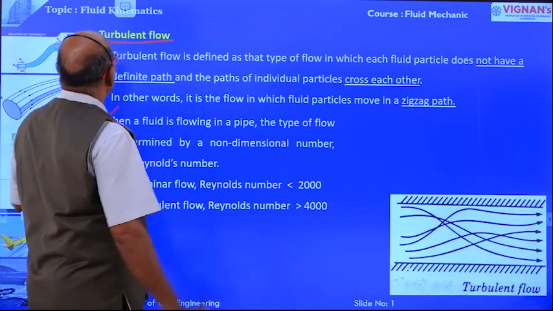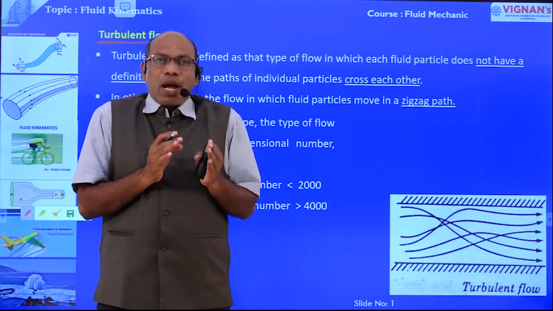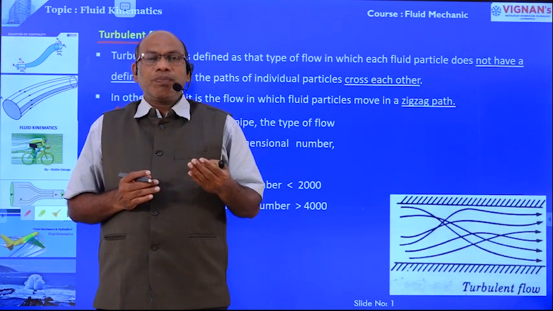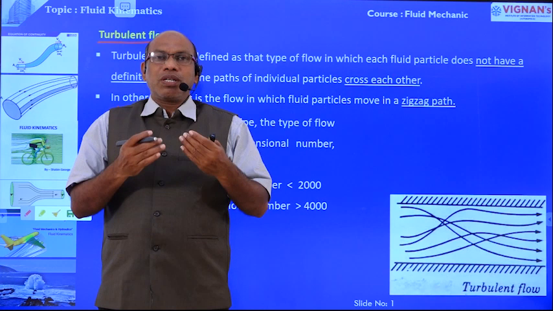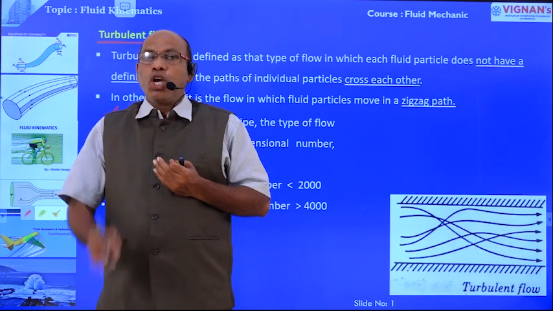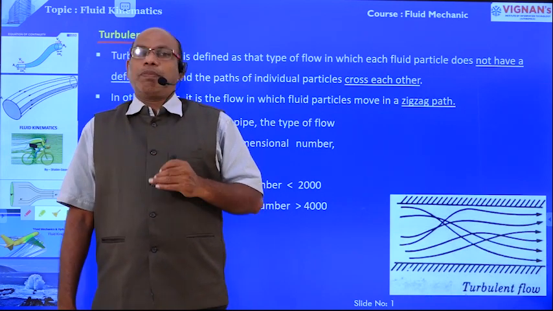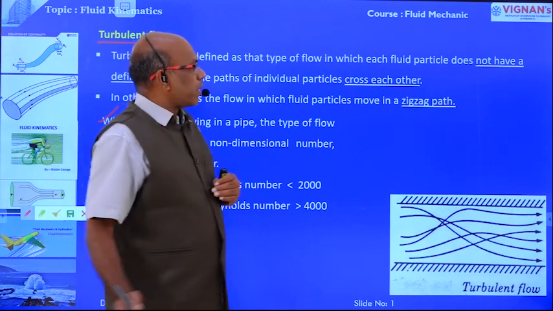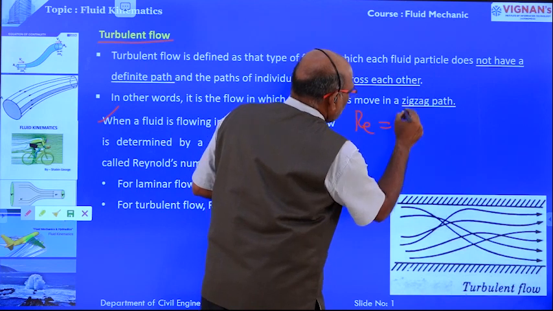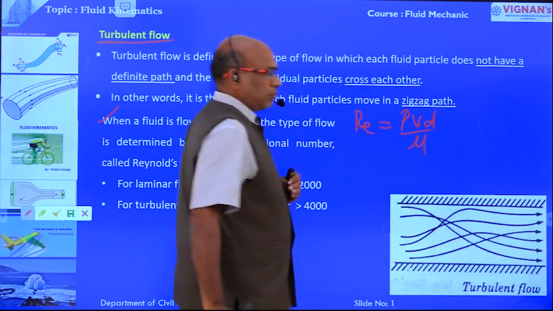And one more point related to turbulent flow and laminar flow. Laminar flow and turbulent flow are classified based on the Reynolds number. Reynolds number is the dimensionless parameter which is used for the classification of laminar and turbulent flows. Right, what is Reynolds number? Reynolds number Re is equal to rho V d by mu.